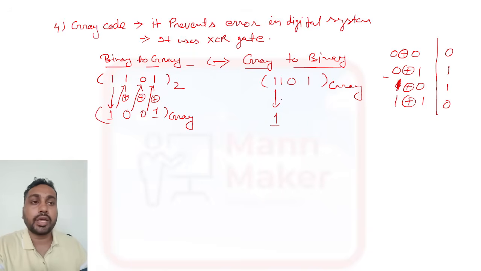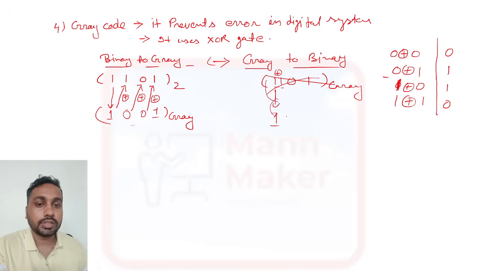Then here you need to do XOR operation. Put XOR between these two, this one and this one. 1 XOR 1 is what? Sorry. We'll take this as gray. Okay. Just a second.